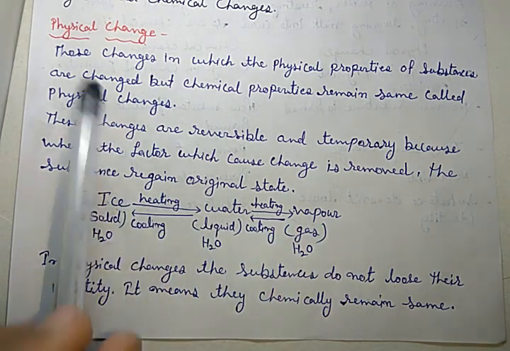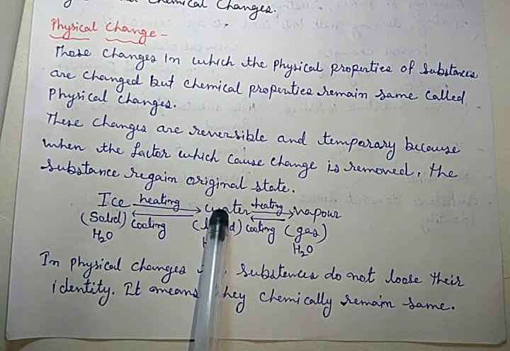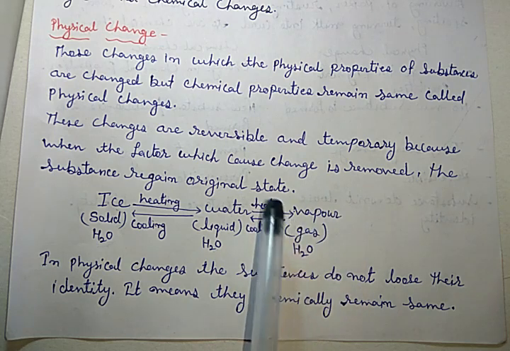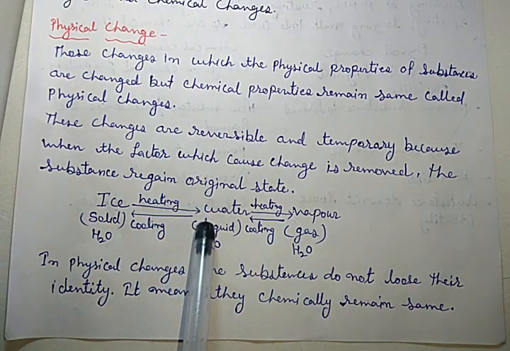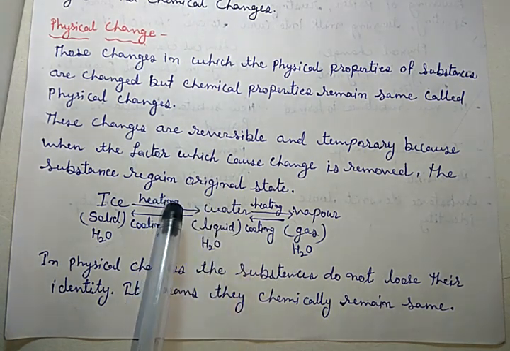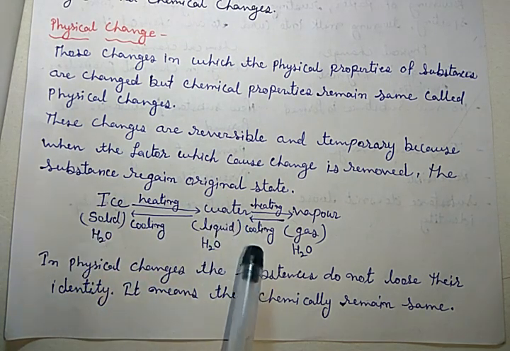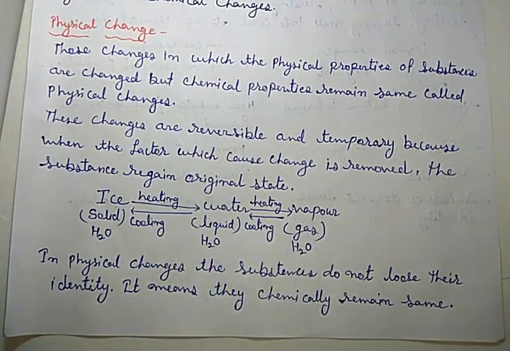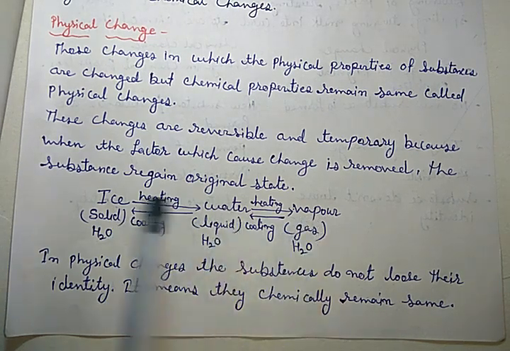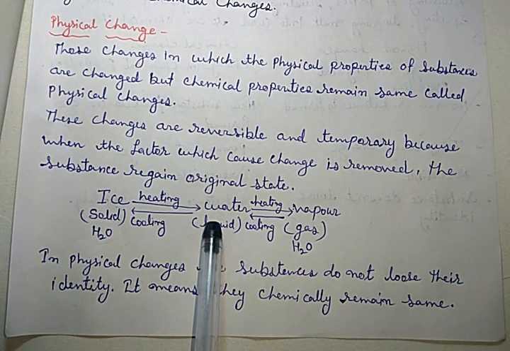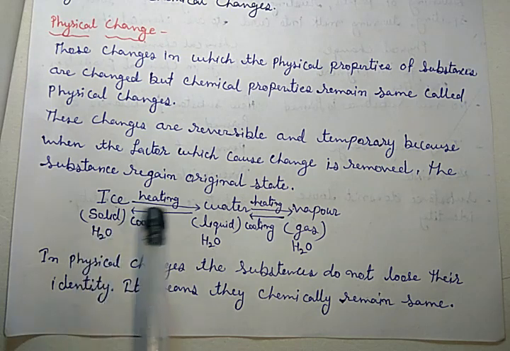Here is an example so you can understand the definition. Ice, which is the solid form of water, water which is the liquid form, and vapor which is the gas form of water. That is solid, that is liquid, and that is gas. If we lower the temperature, that means cooling, we convert water into ice, or with heating, that is an increase in temperature, we convert it into vapor form. Here in cooling or in heating, the state of matter is changed. That means it converts from liquid to solid or solid to liquid, liquid to gas, gas to liquid. But the chemical composition remains the same.